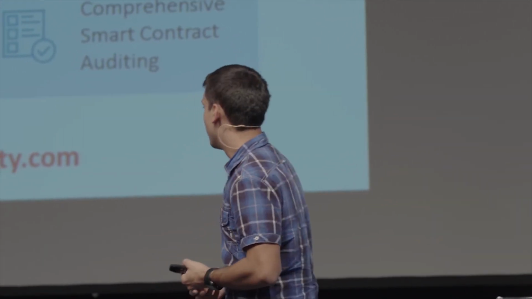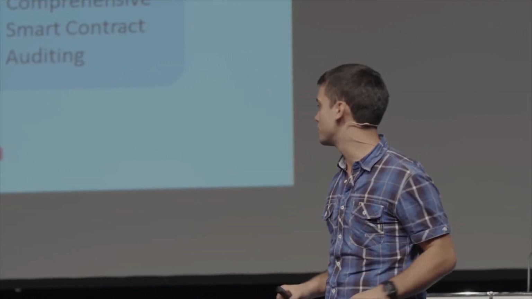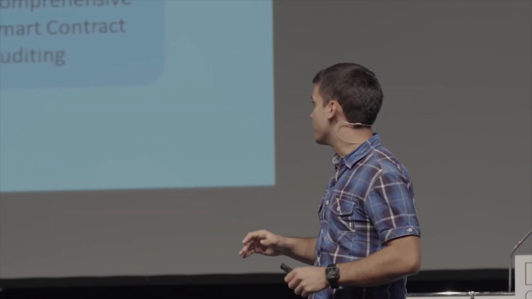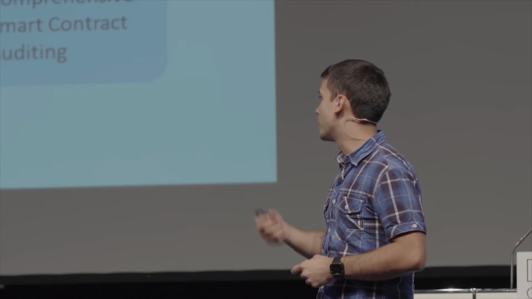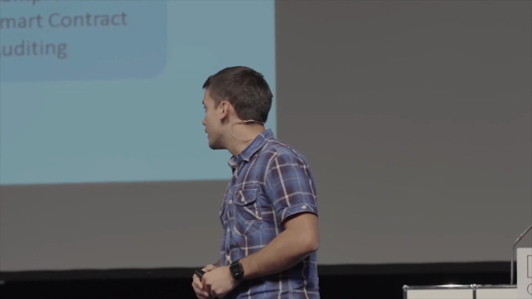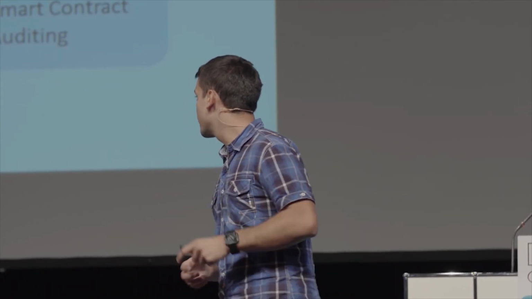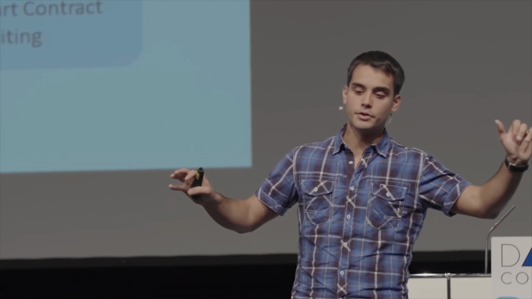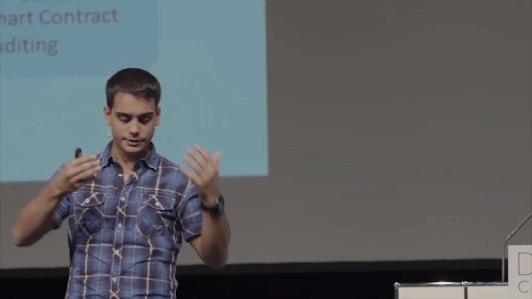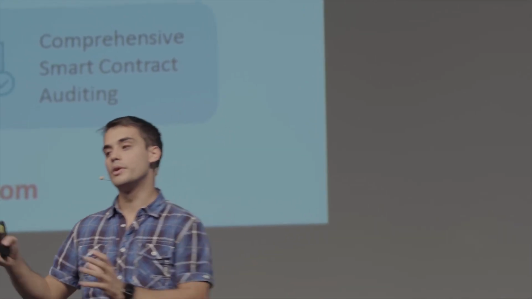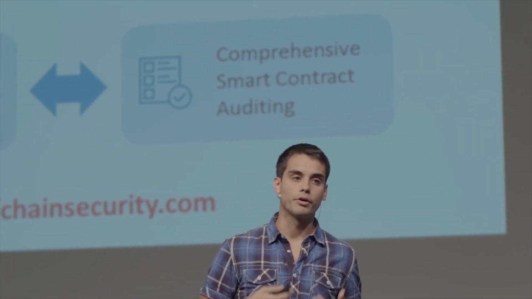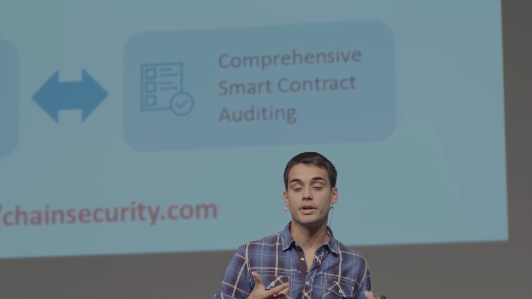So from this Securify tool, which is really a research tool, the startup ChainSecurity was created. It's based in Switzerland, actually in Zurich. And so there is really this link between automated tools. You've seen that the point is really to give your contract, let the computer run on it, and figure out what's wrong with it, and then get the report, so that the developer can actually work on it and see what's relevant for him.